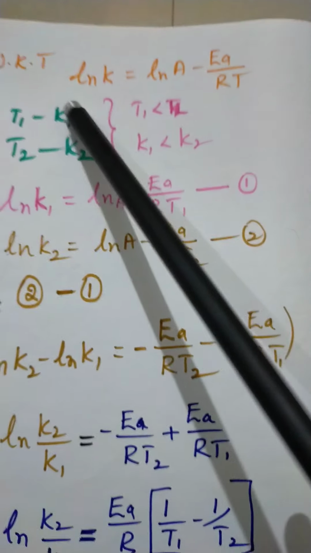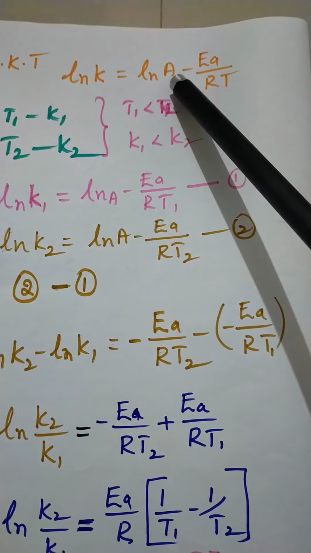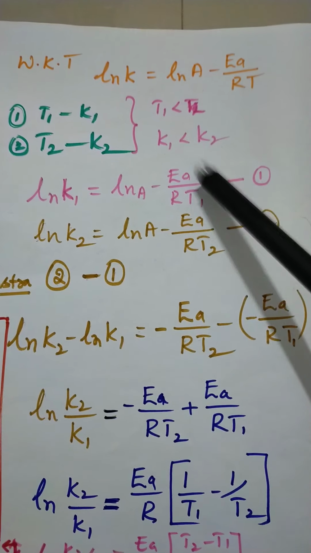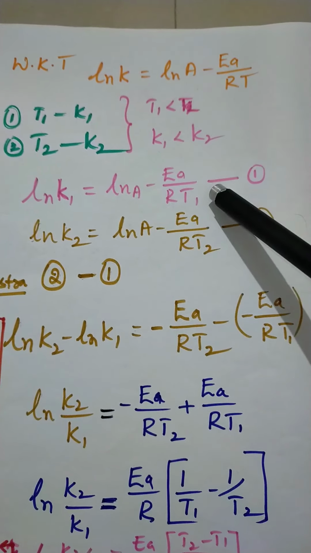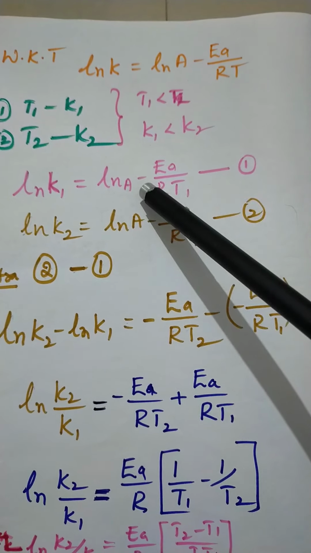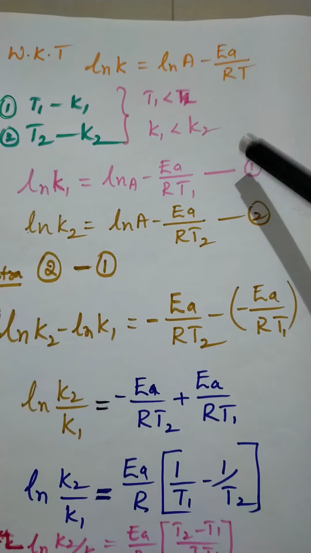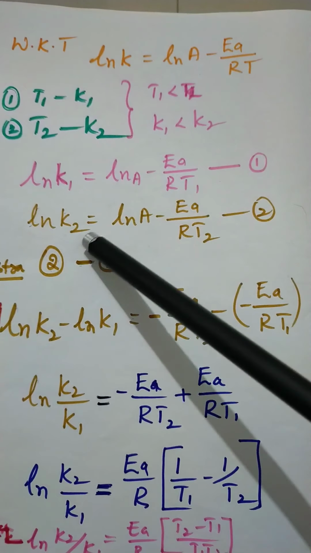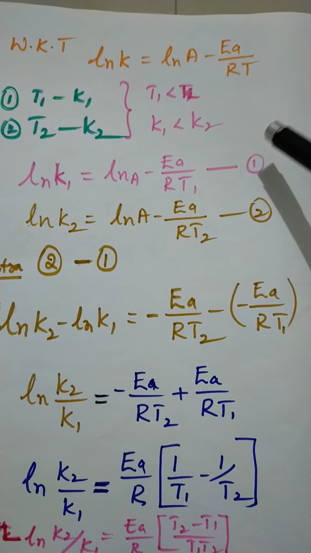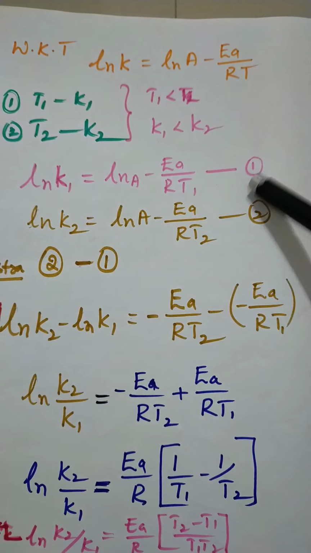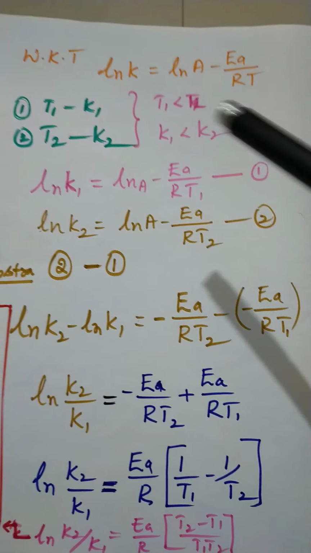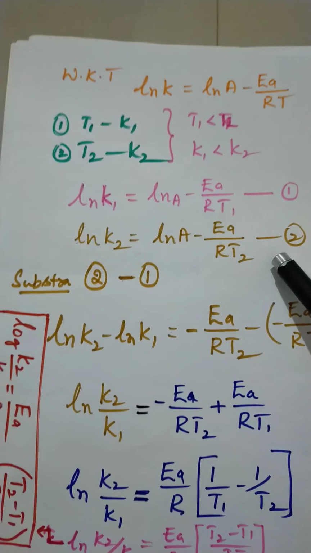We know ln k is equal to ln A minus Ea by RT from the earlier steps. Again we apply it: instead of T, K becomes K1. So ln K1 is equal to ln A minus Ea by RT1. Call this equation number 1. Similarly, apply K2 and T2. Call this equation number 2. Subtract equation 1 from equation 2.